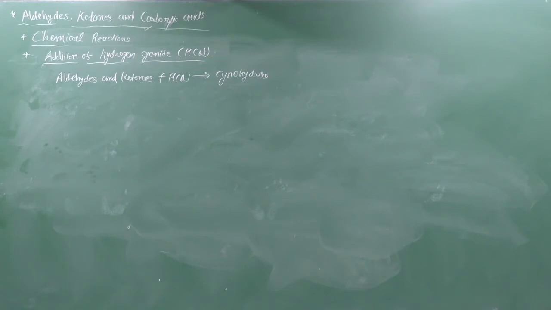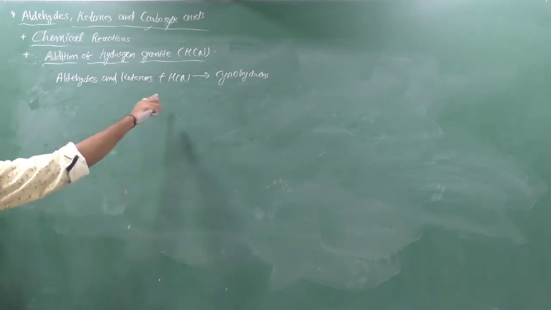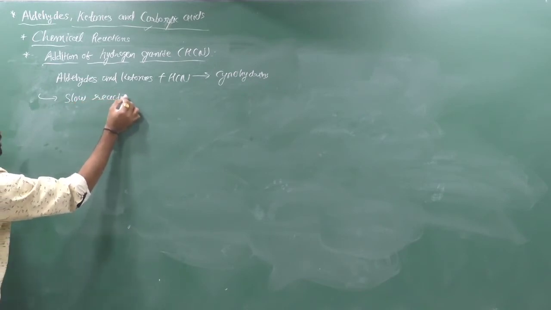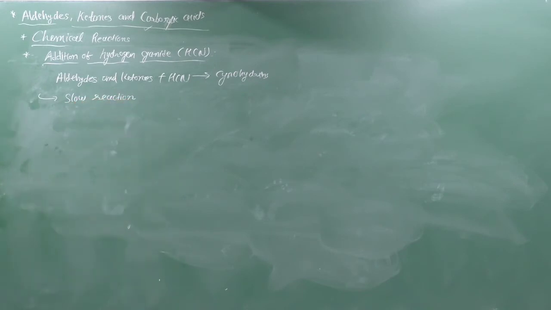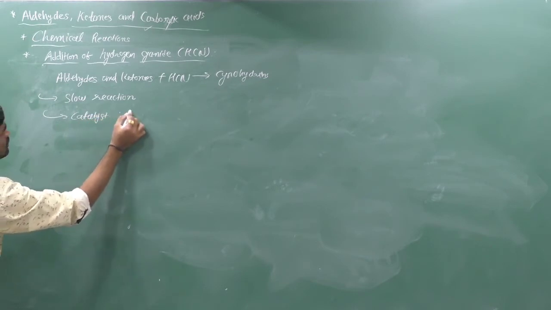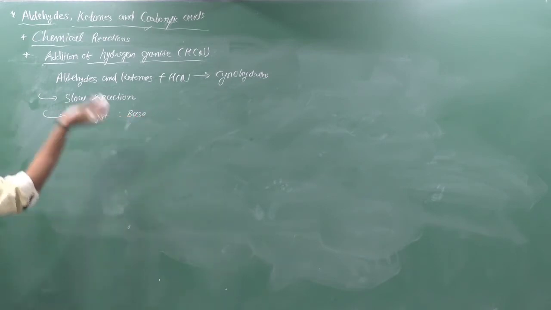Now, what is the reaction? What is the mechanism which you can discuss here? But the reaction is very slow. If you think about these reactions, it is a very slow reaction. To increase the rate of reaction, we can add a catalyst, which is generally a base. We can use a catalyst, generally a base, to increase the rate of reaction.